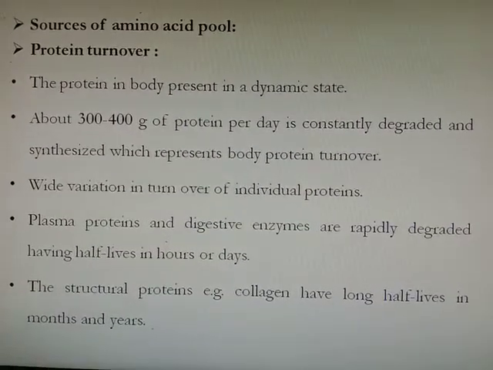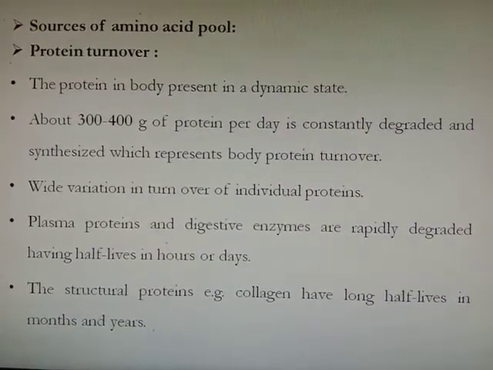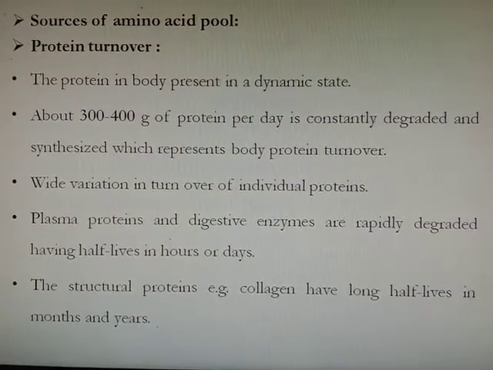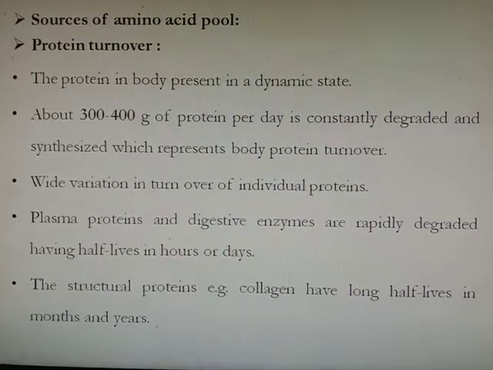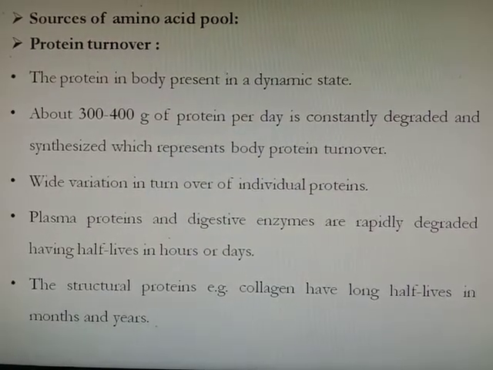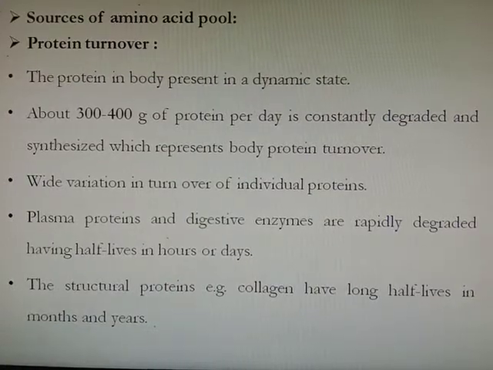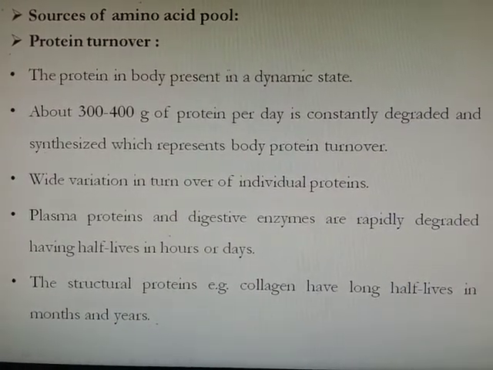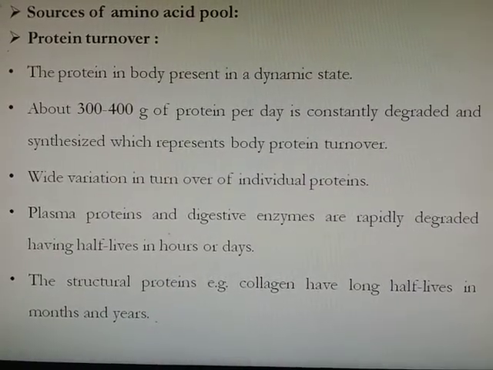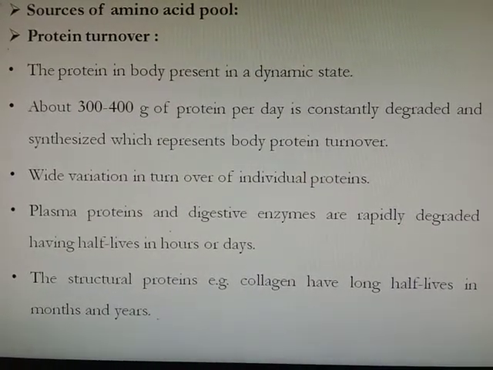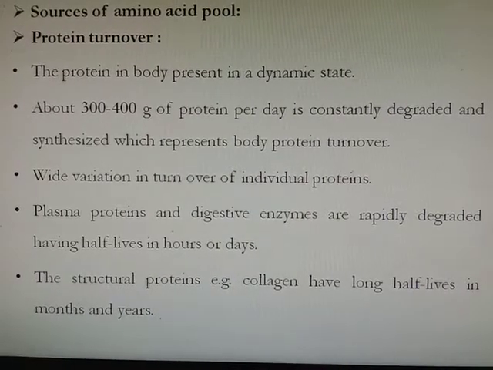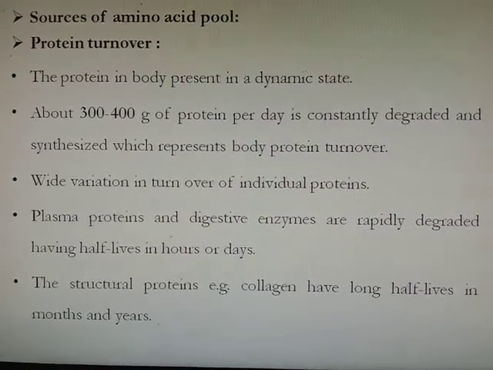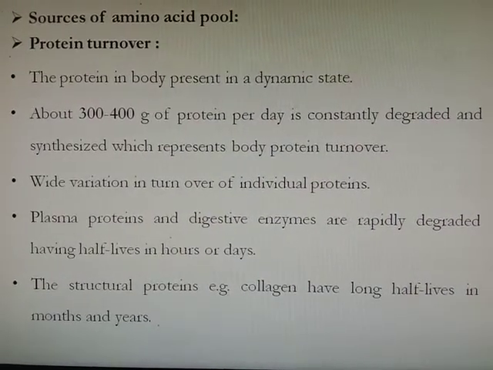Then the sources of amino acids in the amino acid pool. First is protein turnover. The protein in the body is present in a dynamic state. About 300 to 400 gram of protein per day is constantly degraded and synthesized, which represents the body protein turnover. Wide variation occurs in the turnover of individual proteins. Some proteins will degrade faster or earlier, while some proteins will be degraded after a very long period.